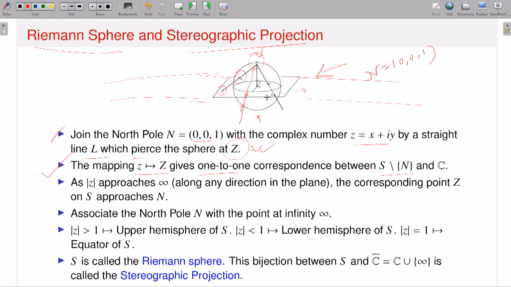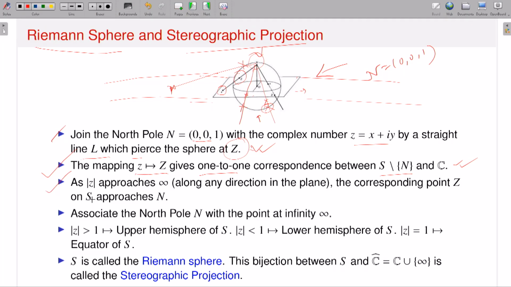It is quite clear from the picture, because if I take a point here and draw a line with the north pole, then you see this is the corresponding point in the sphere. If I take a point here and draw a line, the corresponding point in the sphere is this one. So whatever complex number I take in the complex plane, if I draw a line with the north pole of the sphere, it will always cut your sphere at some point, and then you will have a 1-1 correspondence with the complex plane, not the full sphere but the sphere minus the north pole. So that's exactly how I have written the 1-1 correspondence.